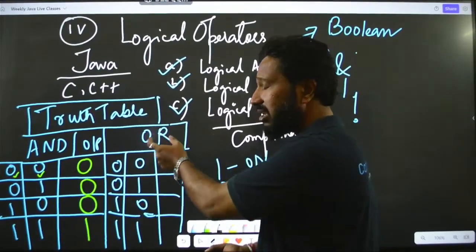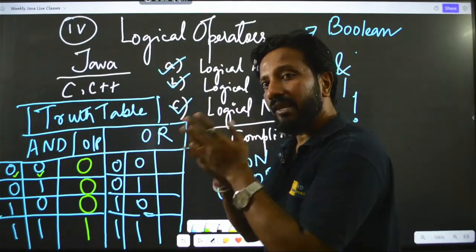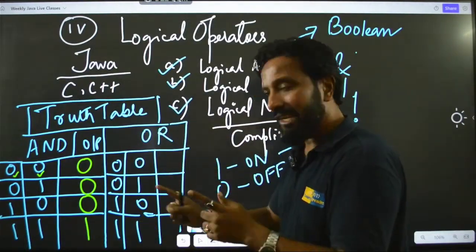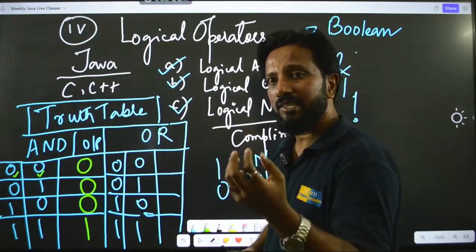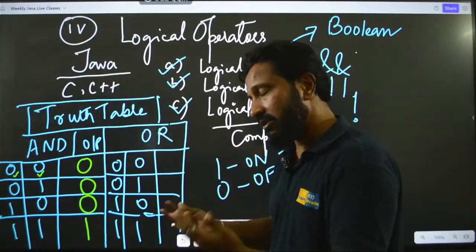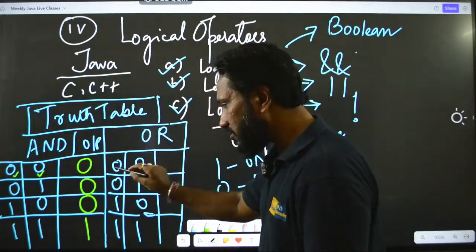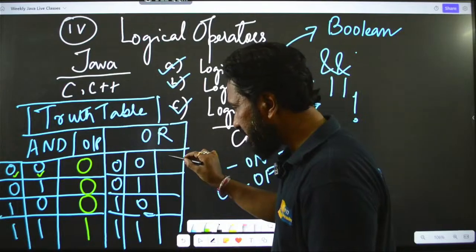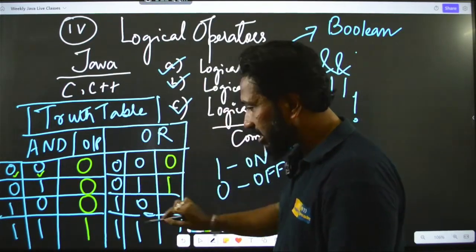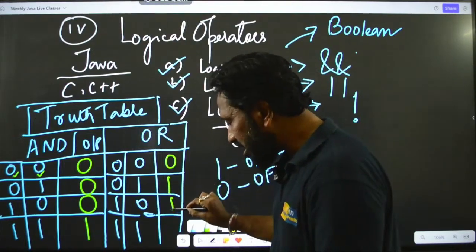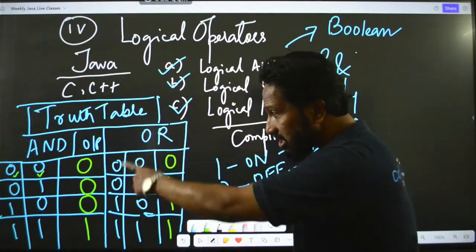So similarly, in the OR table, it is a little bit different. You remember this OR, just try to understand about this OR. OR means if at least one of the inputs is 1, then the output is 1. Or to be precise, I don't bother about whether my friend is going with me or not. If I am alone also, I will go, something like that. Okay. So in that case, 0, 0, false and false. So here nobody is going, right? So it will be 0. 0, 1, at least 1 is going. So 1 is true. So 1. Here 1, 0. So 1 is going, 1. Here both are going. Obviously, if both are going, they will go, right? So it will be 1 only. So just try to understand the difference.